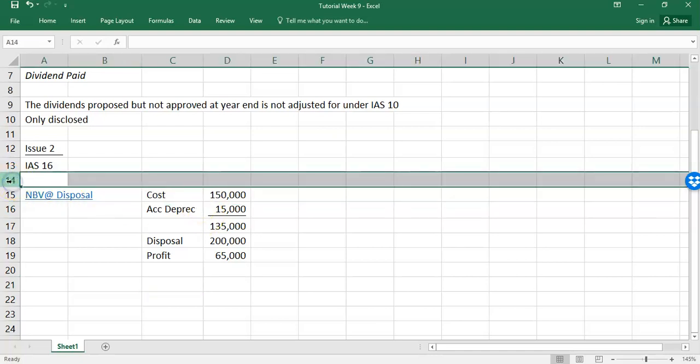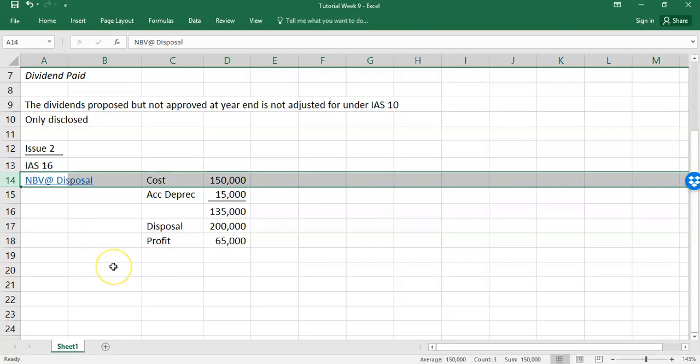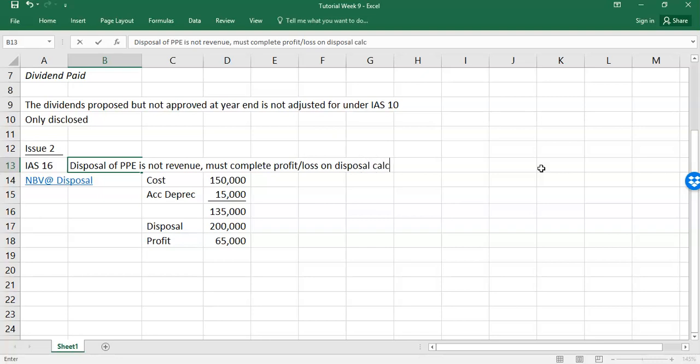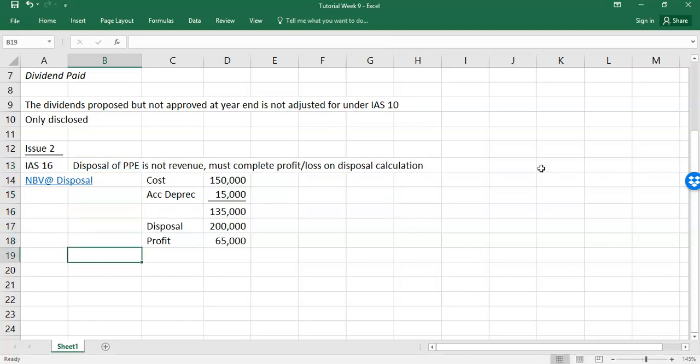Quite a simple one, but they can be easily thrown in as part of a bigger question. But you have to remember, you have to give debit and credit. You might say here, disposal of PP is not revenue, must complete profit or loss on disposal calc. Just to show the examiner, you're asked to discuss it, so you'll show them that I'm aware of the rules under IAS 16. So the first thing you're going to do is debit revenue, 200,000, because you're saying it's not revenue.